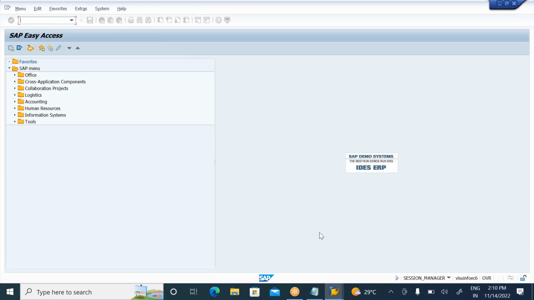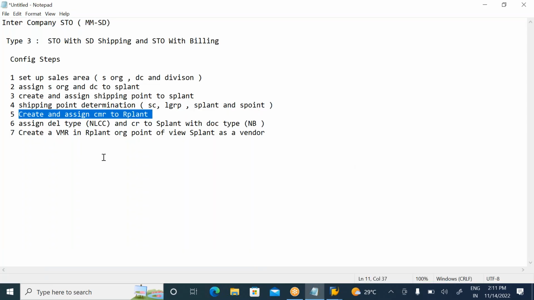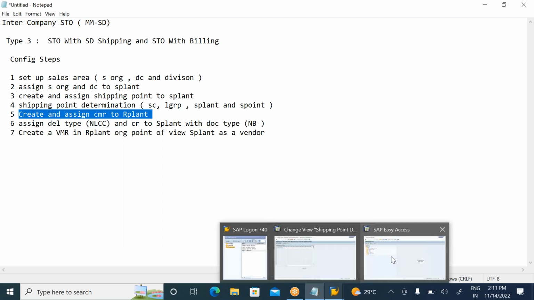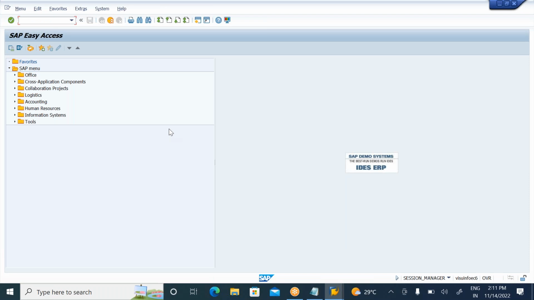And actually, what is the fifth step? Right, we are into the fifth step. Create and assign customer master card receiving plant. So what is my receiving plant today? Receiving plant is actually 2000. Okay, so why am I taking 2000? Because intercompany means 1000 company code, 1000 plant, 2000 company code, 2000 plant. So it is intercompany, meaning company code to company code.